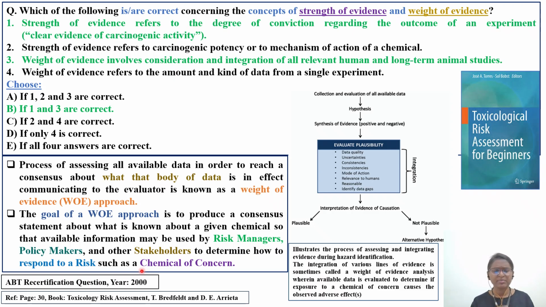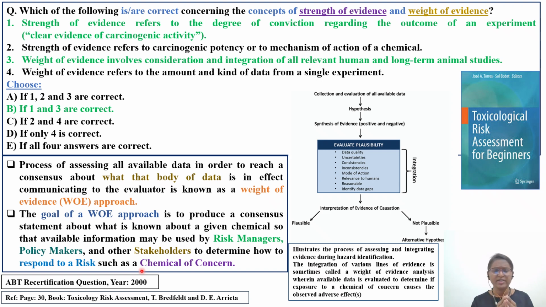For example, there is a certain chemical which is spilled in a certain area, there is a ship wreckage, or some outburst or accident, or an industrial leakage, with a certain chemical X. We need to have the information on that particular chemical X, and we have to see overall.